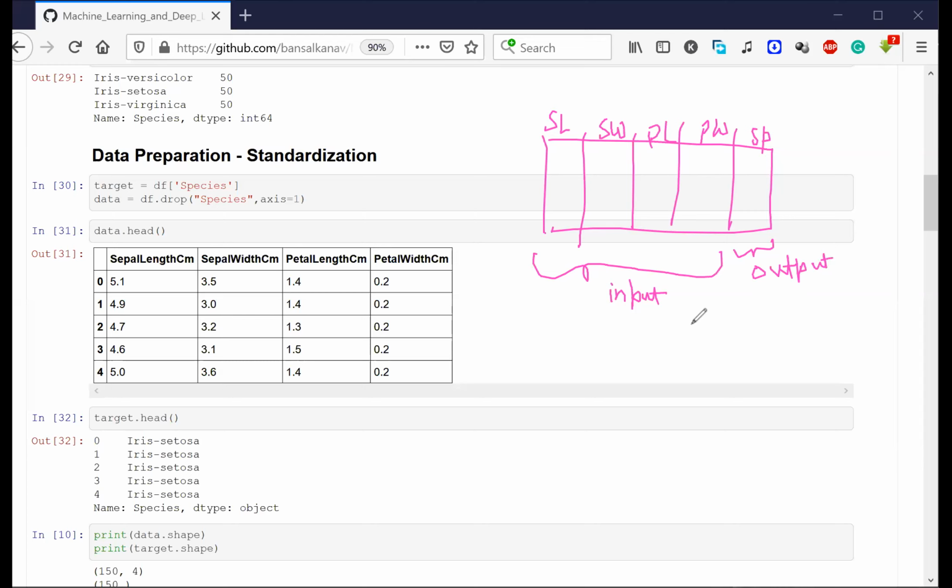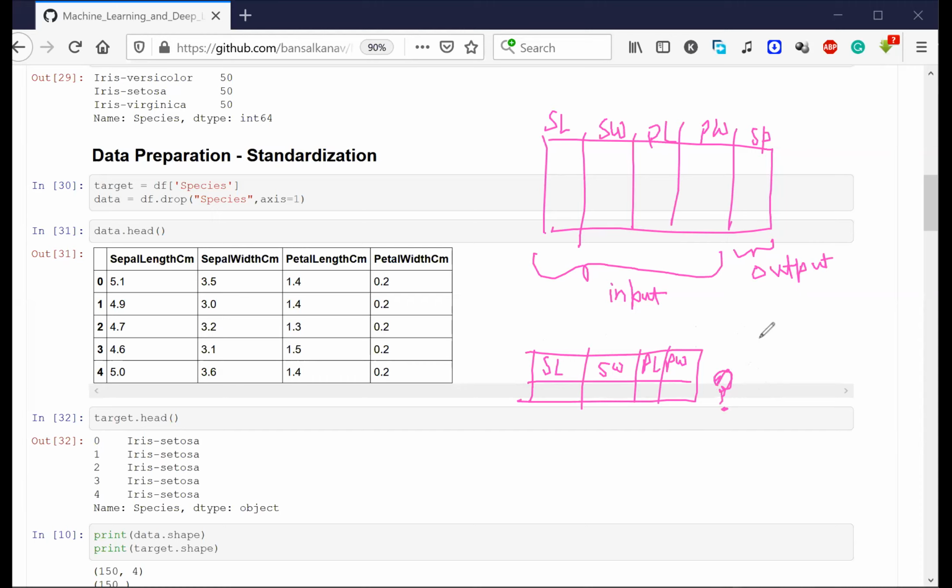Later on, for any future data point, given the sepal length, sepal width, petal length, and petal width of that data point, I should be able to tell whether that flower belongs to versicolor, virginica, or setosa. This is what I'm trying to solve here. Species is what I'm trying to predict, and it is a categorical column.